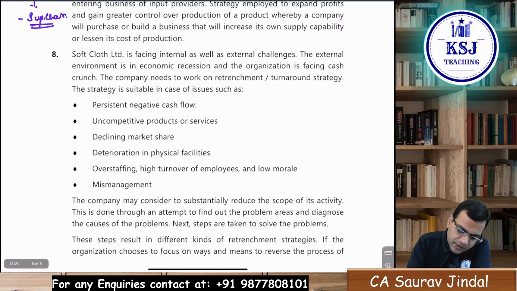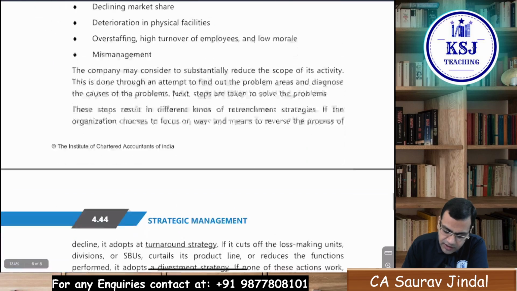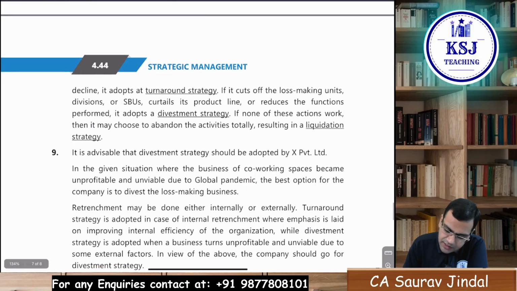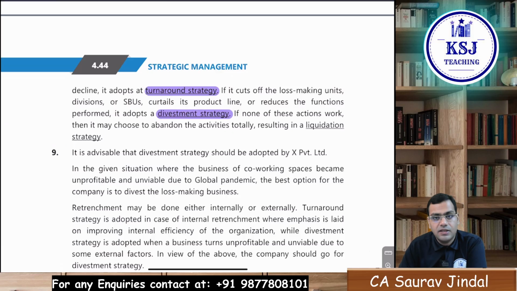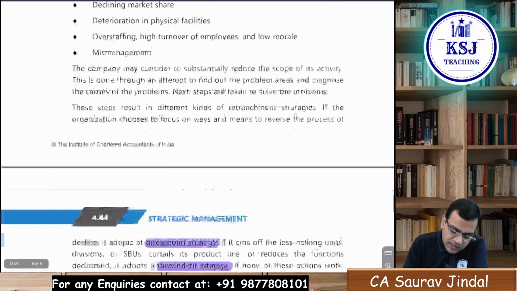See here, what they are saying is the company needs to work on retrenchment or the turnaround strategy. The company may consider adopting the turnaround strategy. If it doesn't work, then they might think of the divestment strategy. That is, they can pull out the money from a few areas, and even if that doesn't work, if nothing works, then finally they will have to go for the liquidation strategy. They will have to close down the business, sell and close down everything, right? So this is what you have to mention here.